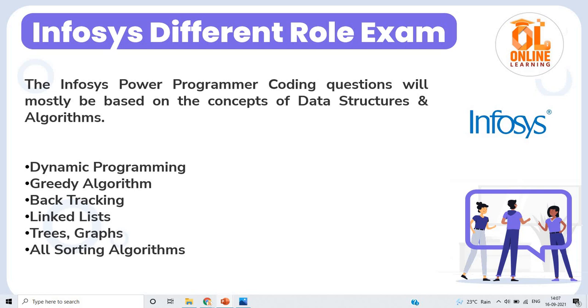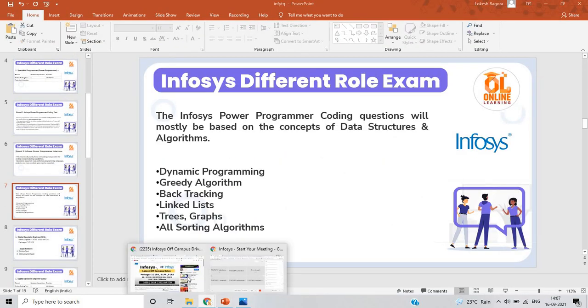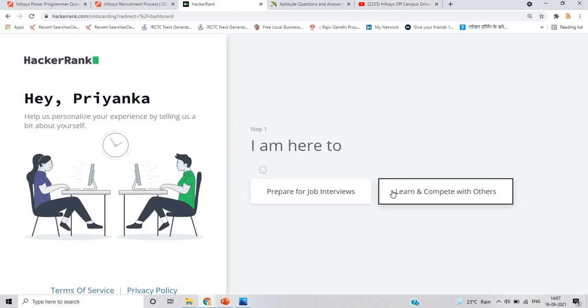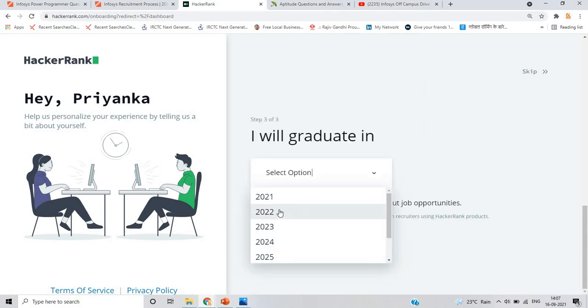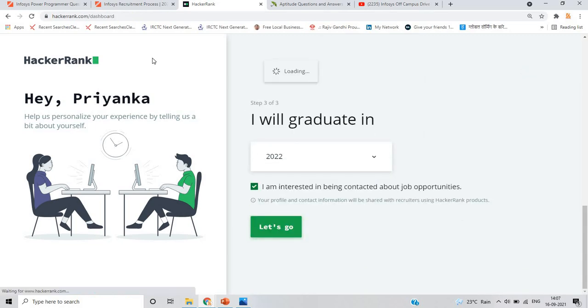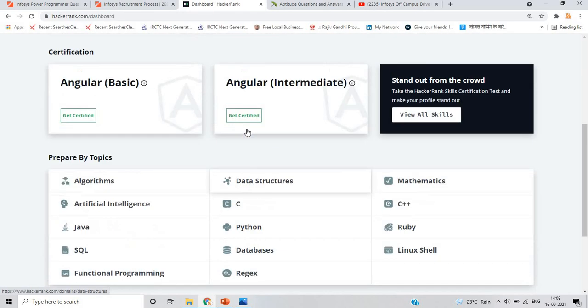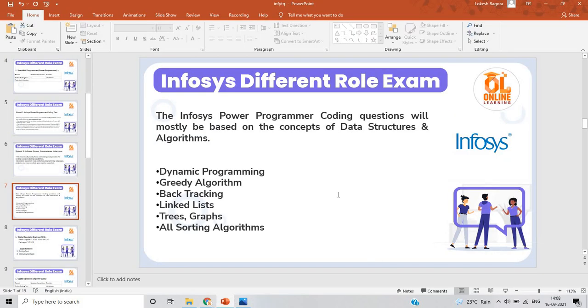You have to practice many questions on different platforms. There are so many platforms, like HackerEarth. The HackerEarth platform is very good for the freshers batch, and you can see that there are so many questions here, like an algorithm section and a data structure section. There are many platforms like HackerEarth and LeetCode. You can go to those platforms and practice many coding questions in order to crack the exam.